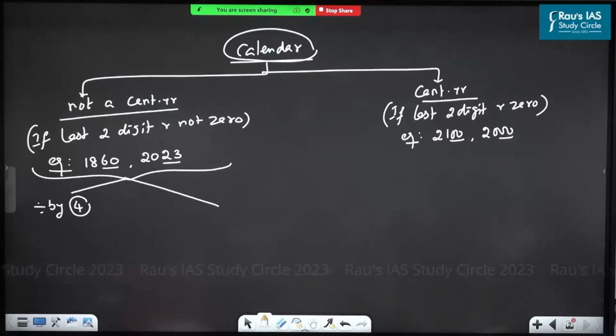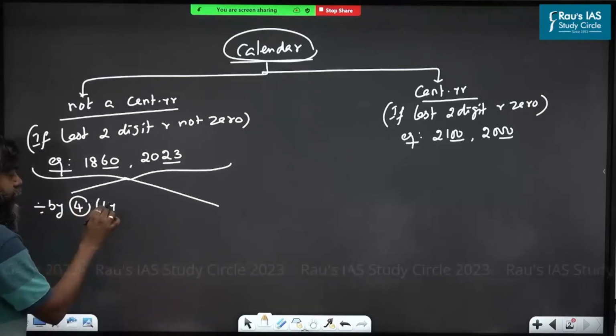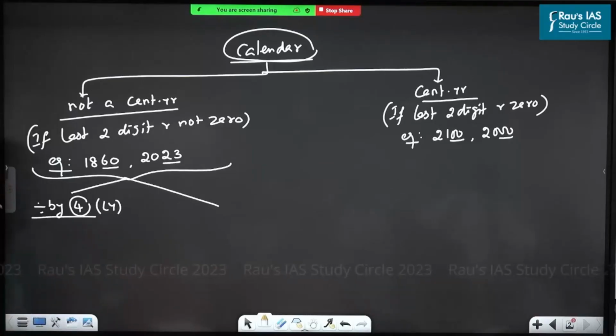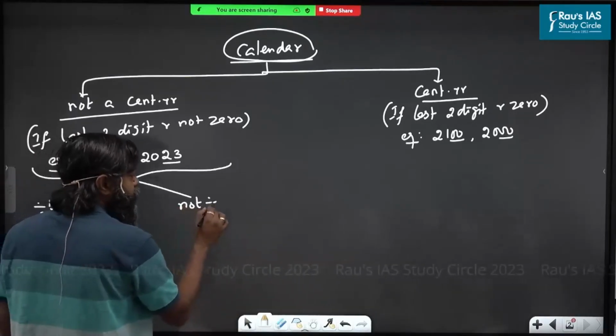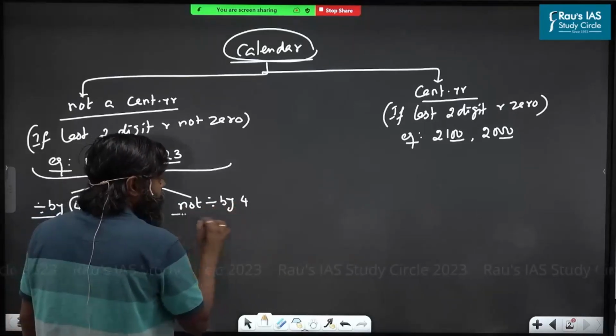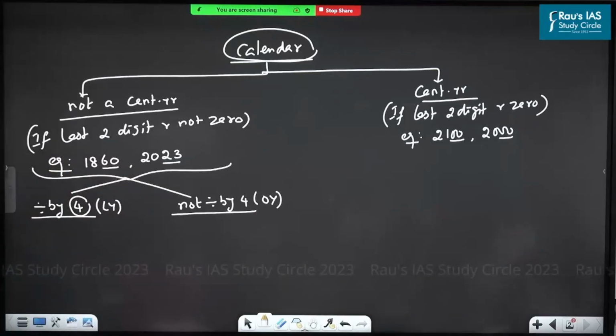Are you understood this? What is the meaning of exactly divided by 4? One year is there, divided by 4. If the remainder is 0, then that is exactly divided by 4. If the given year is exactly divided by 4, it is said to be a leap year. If the given year is not exactly divided by 4, then it is said to be an ordinary year. Are you understood this?